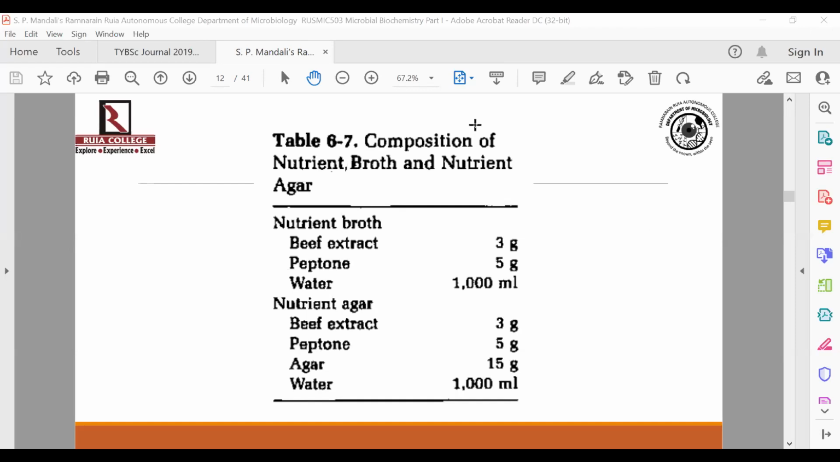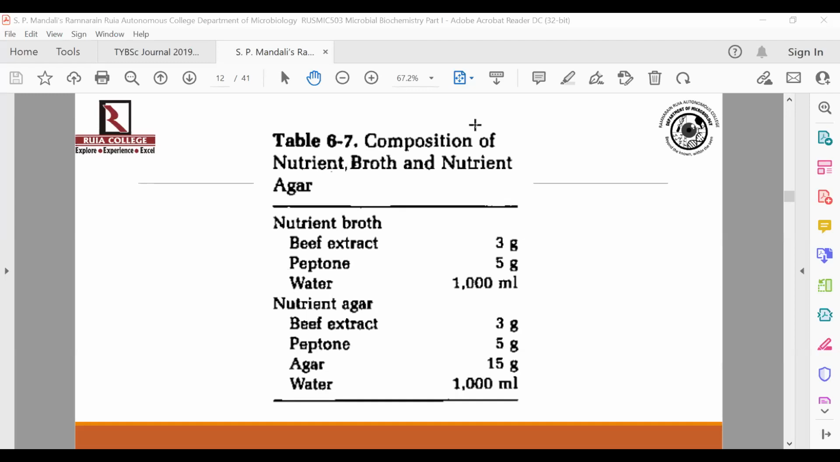Because please understand that many a times few media have acidic pH, especially the ones which you utilize to grow fungi, because fungi loves to grow at acidic pH. So the pH of such a medium is in the acidic range, around 4-5.